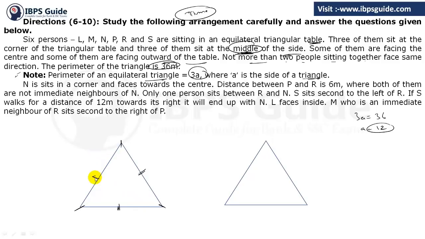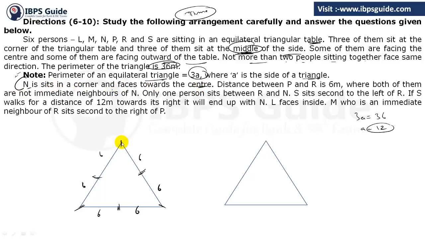Clear? And if they are in the middle, the distance will become 6, 6 on each side. Clear? Got these points or not? So first of all, this is the length of each side.